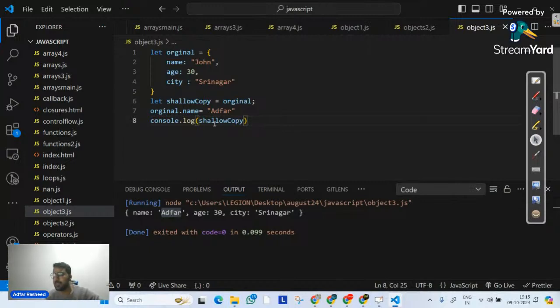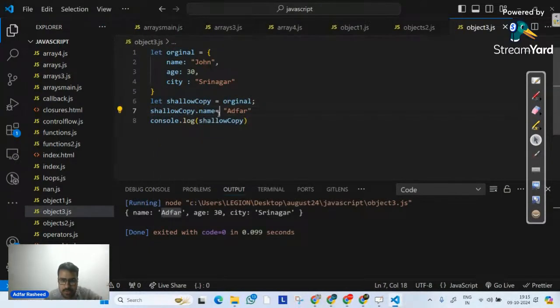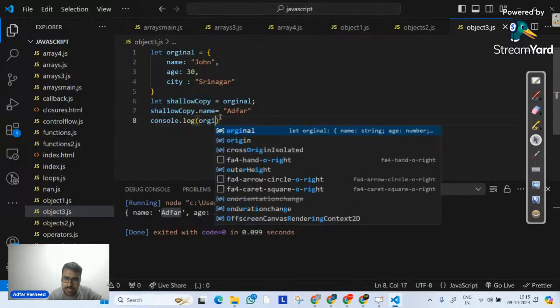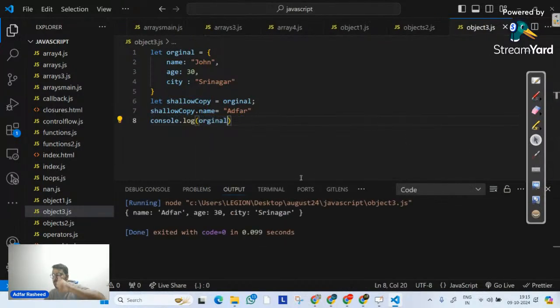This is what shallow copy means. If I make a change in shallowCopy.name and then look at my original, the change is visible there as well. Wonderful. This is what we mean by call by reference. It's called shallow copy, not deep copy.